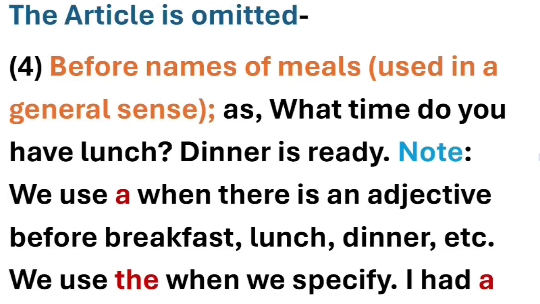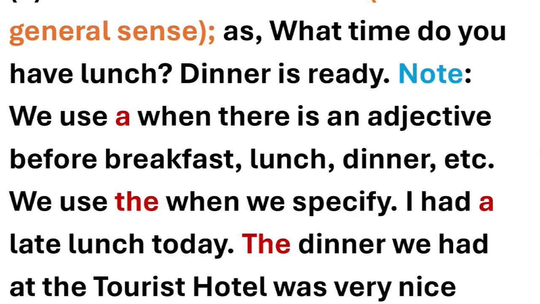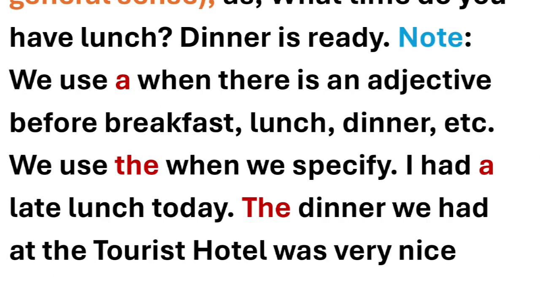And we use "the" when we specify it, when the meaning becomes special. So for a special meaning, the article will be used. For example, I had a late lunch today. Now lunch is a noun and late is an adjective. Before that we have used the article "a". The dinner we had at the tourist hotel was very nice. Now dinner is a noun and it has been used in a special sense, so we have used "the" along with that. Just before that the article "the" has been used because the meaning the dinner is giving is of a special kind.